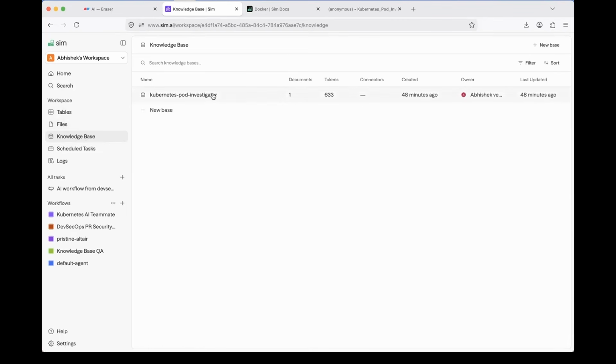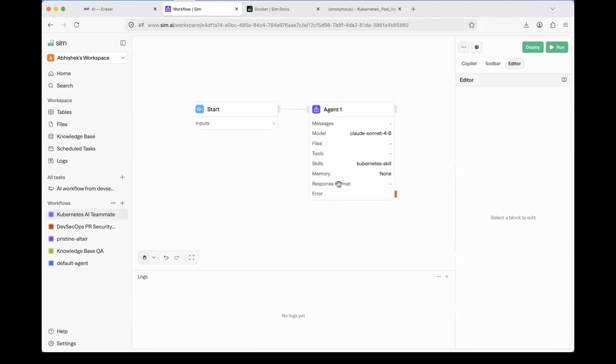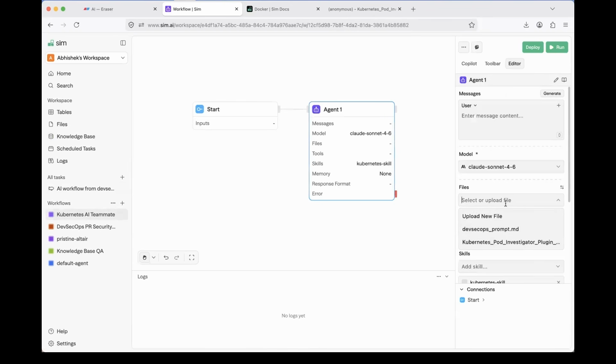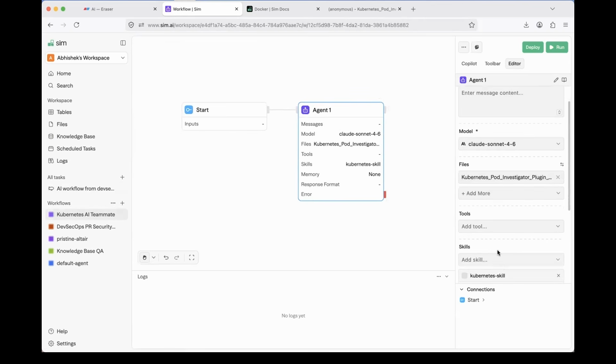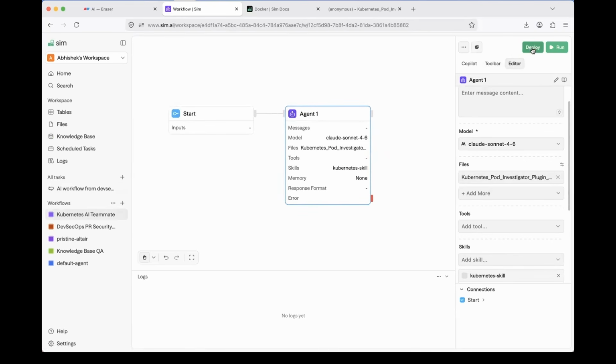Go to the knowledge base and upload the knowledge base. Go back to the workflow. You will find the file section. Provide the file. The same thing. Kubernetes pod investigator. Perfect. So we added the RAG implementation. We added the MCP implementation. And we also added the skills implementation. Our agent is perfectly ready. It's that simple. Now, all that you have to do is click on the deploy button.